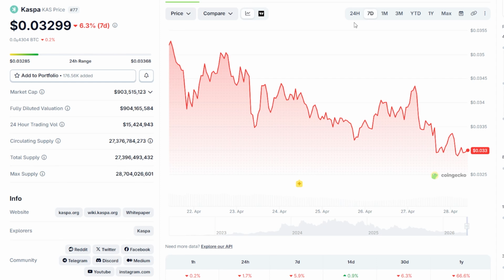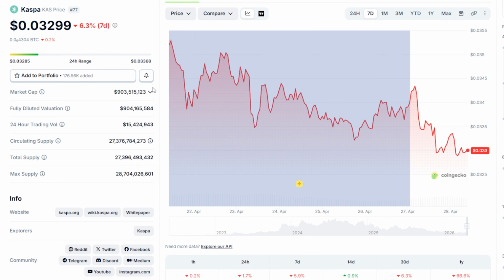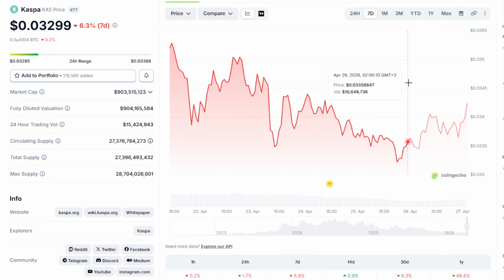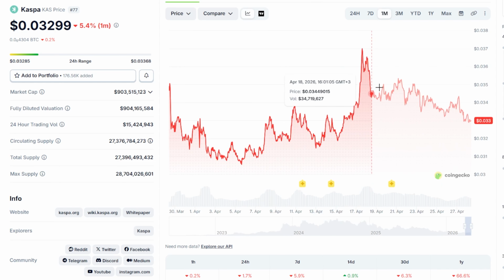From a technical standpoint, a neutral bearish backdrop persists. The price is below short-term moving averages. RSI is around 50, neutral. Most indicators are not giving a clear signal. This means the market has not yet decided on a direction. At the same time, it is important to note, KASPA remains a high beta asset, meaning it reacts strongly to overall market movements. Recent movements confirm this. The price is simply mirroring the broader market without any independent momentum.